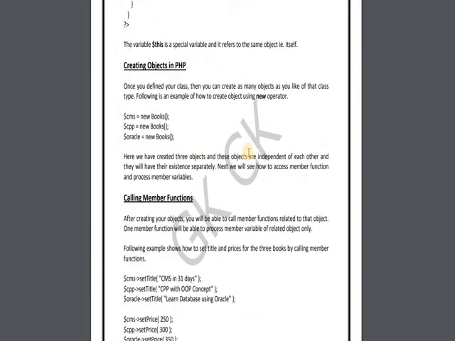After creating a class, we are creating an object. For creating an object, we have to write an object name such as $CMS, $CPP or $Oracle, whatever. Then after that the new keyword, and then we write the class name. Suppose I have defined $CMS equal to new Books, then Books is a class that we have earlier defined. Then we are creating a particular object of that class, that is $CMS. So this is also an easy part, that we can create an object using a class.